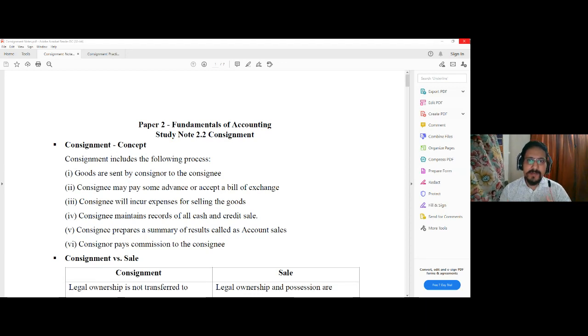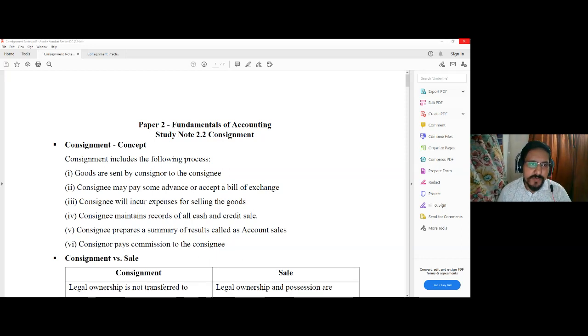So basically, consignment is a selling arrangement where the consignor, maybe the producer, or the importer, or the main dealer of the goods, will send the goods for sale to the consignee, the agent, at some other place. That consignee, against certain commission, will sell the goods and remit the proceeds to the consignor after deducting his commission and the expenses he incurred for the purpose of selling the goods. Okay, so this entire arrangement is called consignment.